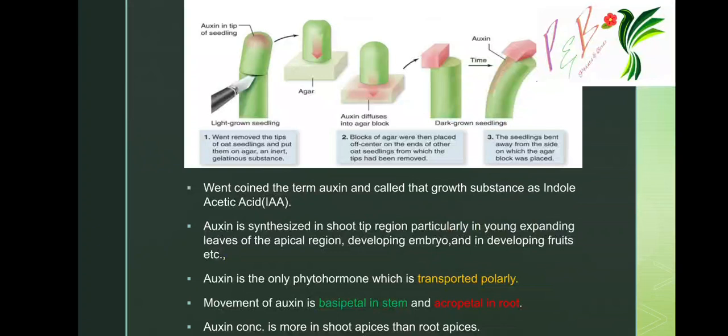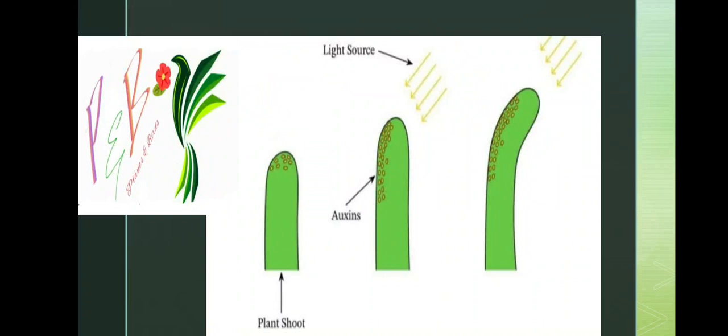In stem, it is in the root tip, shoot tip, or what is known as the apical region. It is transported to other stem parts. This is called basipetal. Auxin concentration is more in shoot apices than root apices. This must be noted. Next, this is proof of auxin.